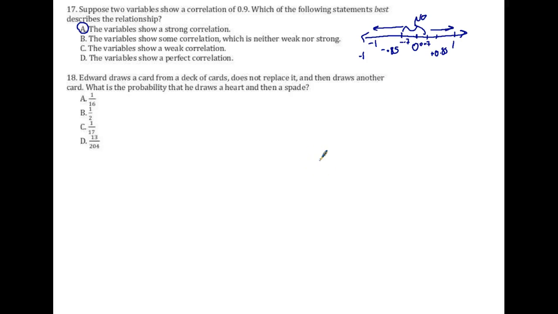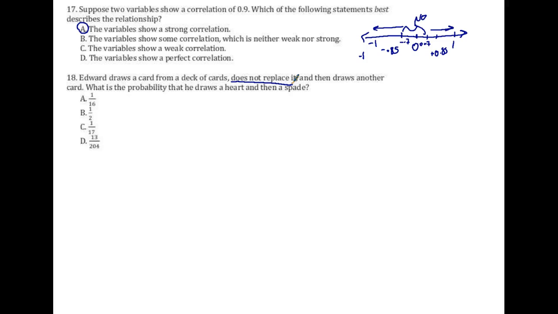Okay? Number 18. Edward draws a card from a deck of cards. He does not replace it, then draws another card. What is the probability that he draws a heart, then a spade? So, there's a big key here that says does not replace it. That means every time you're calculating your probability, your number of cards will decrease because he is not replacing the cards.